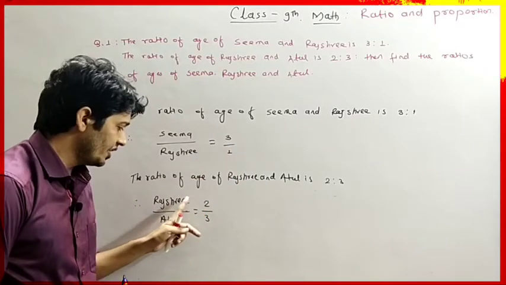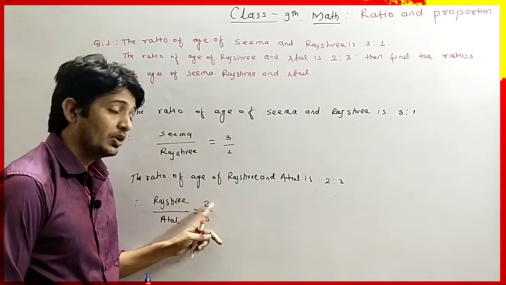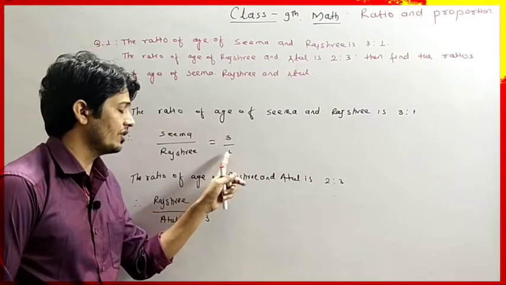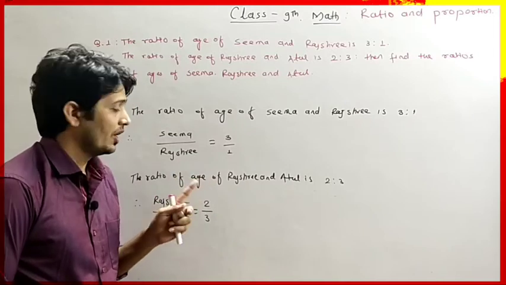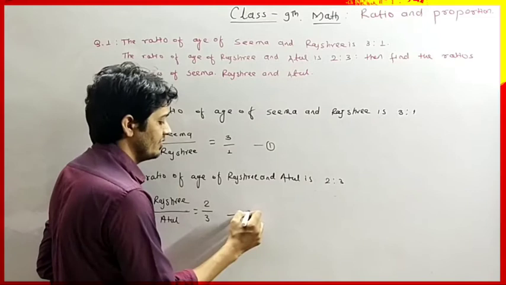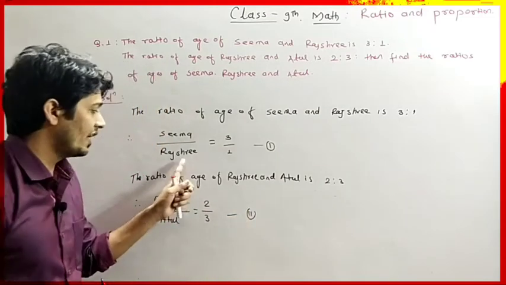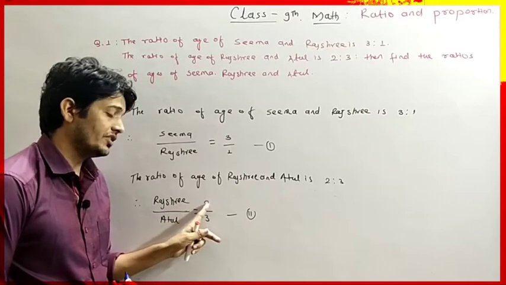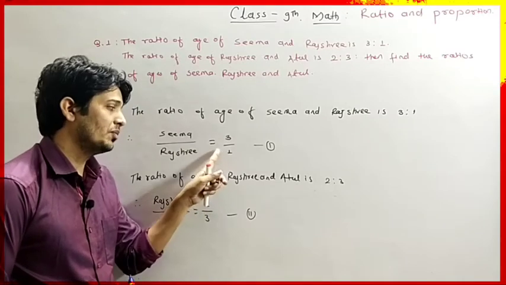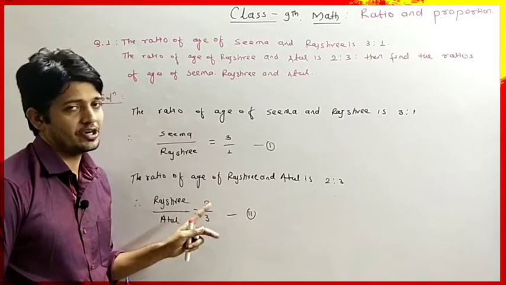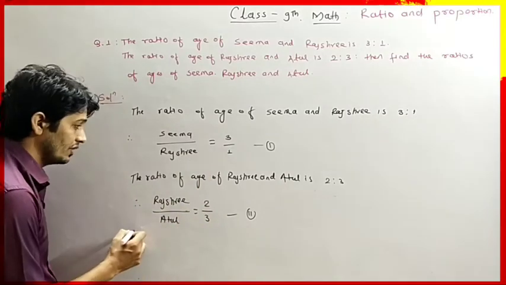But here Rajshri's age ratio is 2. So we have to equate the age ratio of Rajshri in both the equations. It is equation number 1 and it is equation number 2. So here Rajshri's ratio for the age is 1 and here Rajshri's ratio for the age is 2. So here we have to multiply by 2. Then we will get Rajshri's age as 2, again 2 ratio.